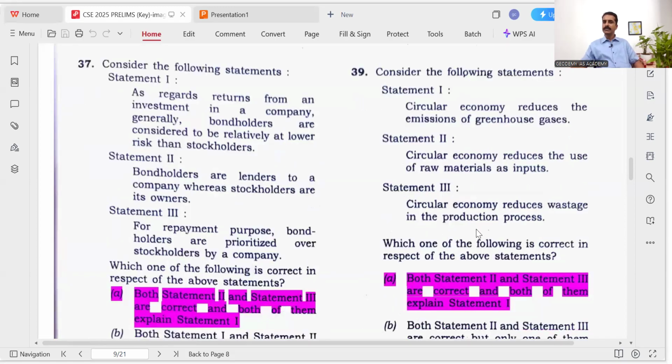Circular economy reduces wastage in the production process. Yes, because we don't want to use the raw materials, so the wastage will be very, very minimal because it is the recycling method. So when we recycle any material, for example, if we recycle waste water can, then the wastage will be very, very minimum. Almost most percentage of the material again will be produced as the same material. So statement 2 and 3 exactly explains statement 1.